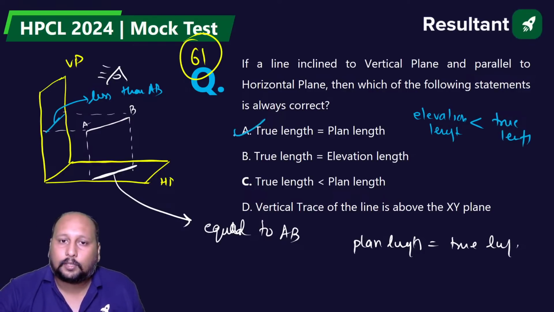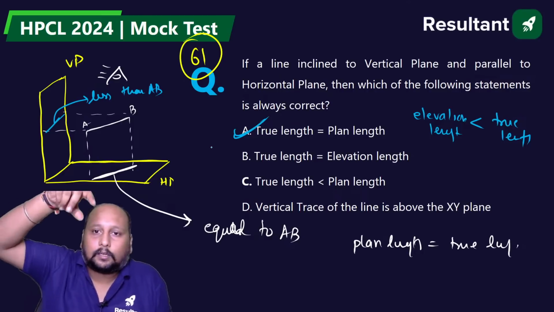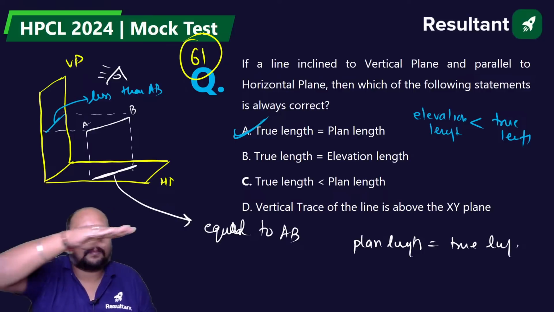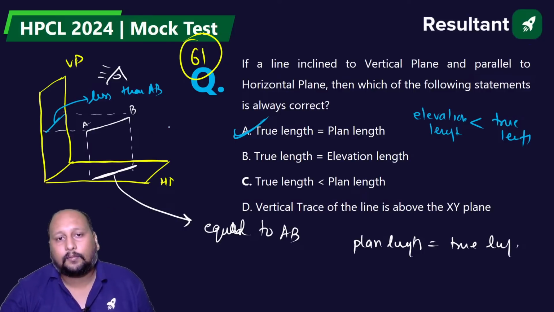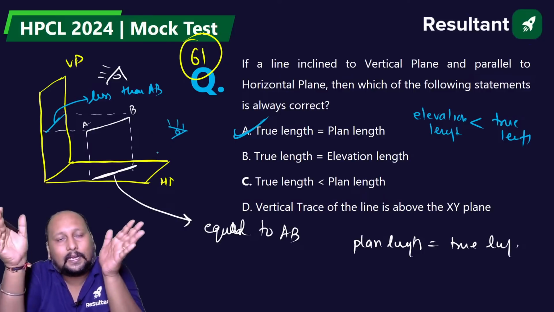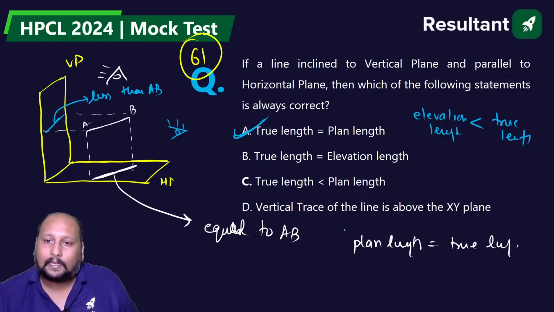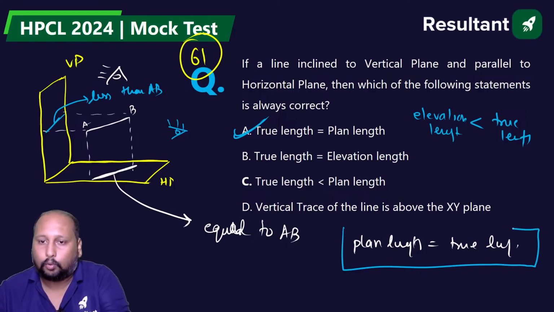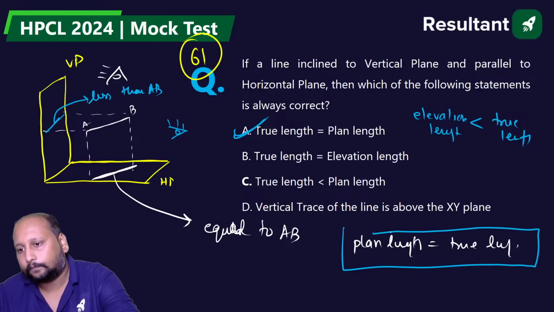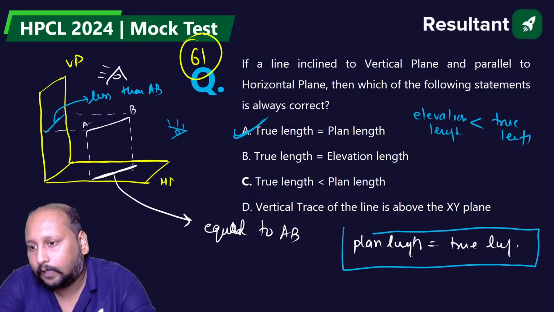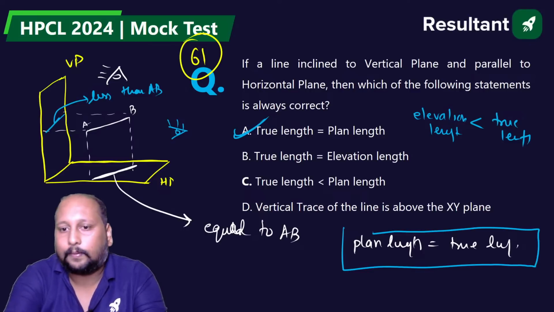Okay, so for option A, plan means the top view, elevation means the front view. This is from the front. If you see this line from this side, you'll be getting a length less than this. Okay, fine. You'll be getting plan length exactly equal to the true length, right? Is this clear, everyone?